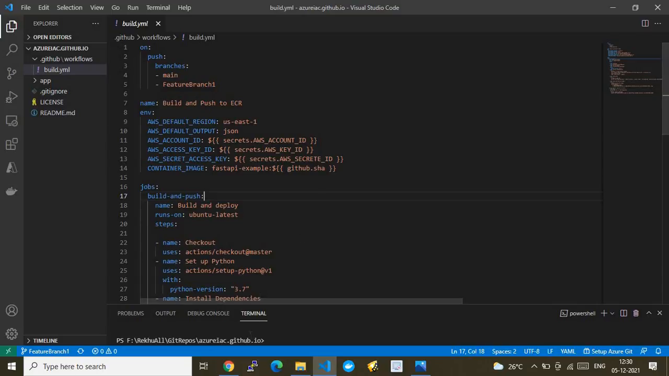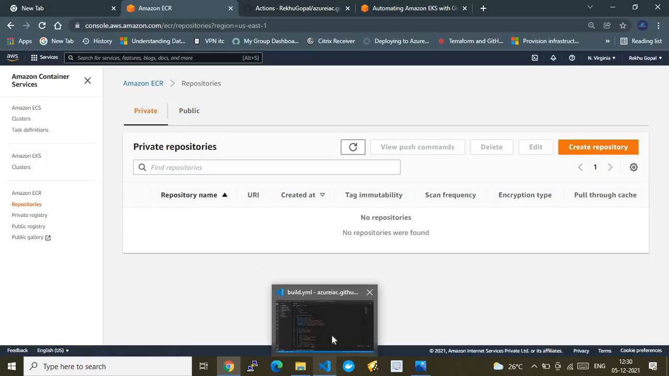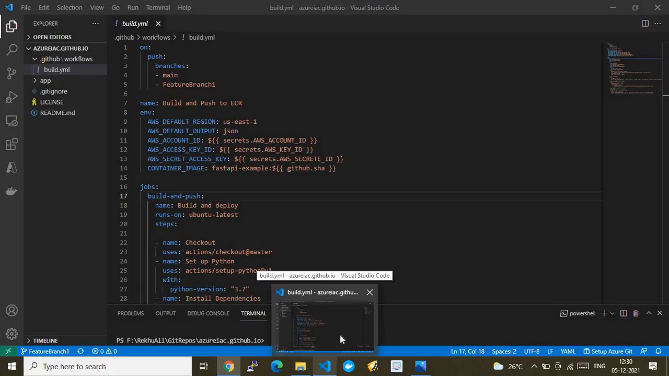Before I walk you through this and show you the demo, I will take you to my AWS account. So this is my AWS account here. For this demo, I create a GitHub repo, and I create an ECR repository, that is an AWS ECR repository.